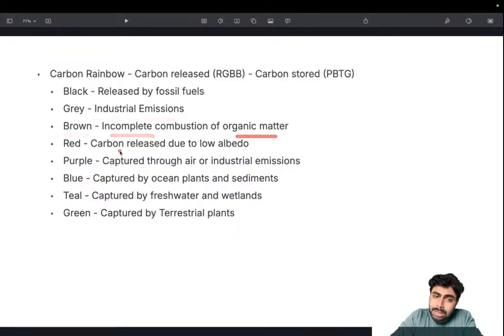Remember, these are all emissions, and the others are all sequestration. Red carbon is carbon released due to low albedo. I think you know that. Ice has a white color and a smooth texture, and this reflects the sunlight. Reflecting the sunlight reduces the warming effect and the greenhouse gas effect.